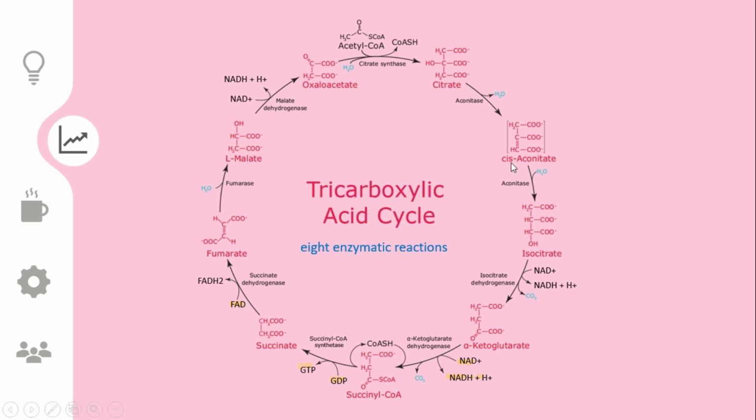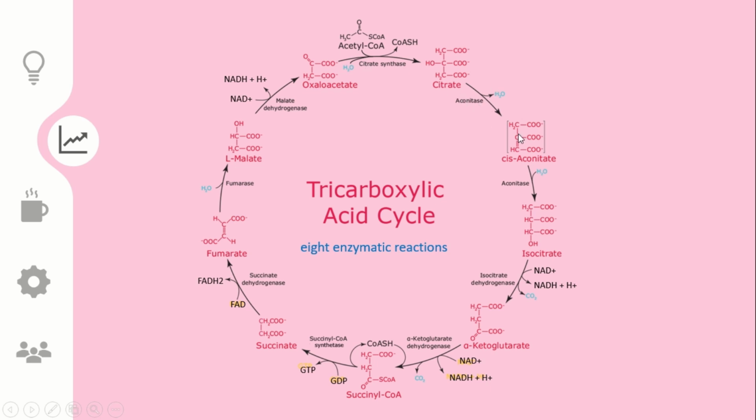And then in the next phase this citrate is releasing another water molecule, and it is converting into an intermediate called cis-aconitate. The enzyme responsible for this reaction is aconitase. Since this is within the brackets, this is the intermediate, not a stable form, so cis-aconitate will be converted into isocitrate.